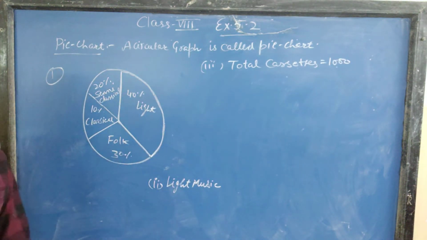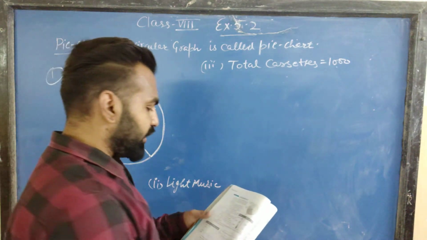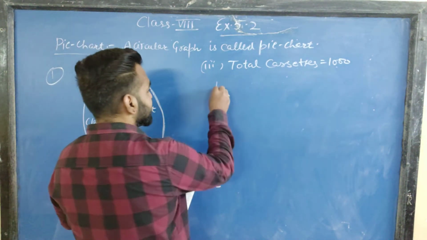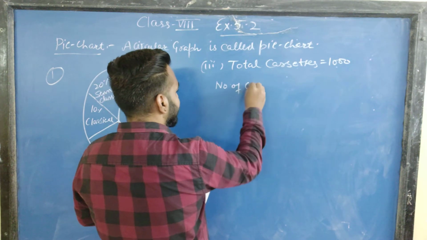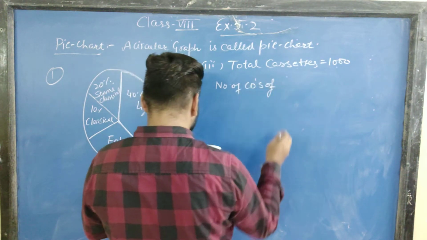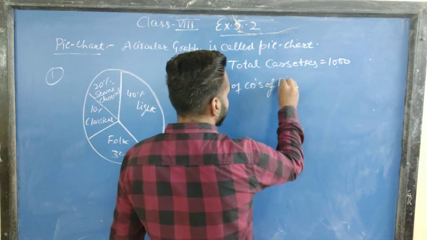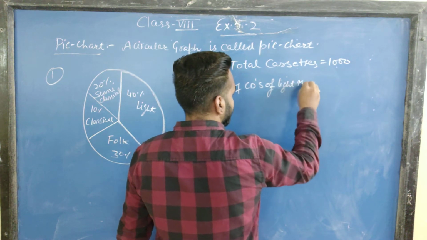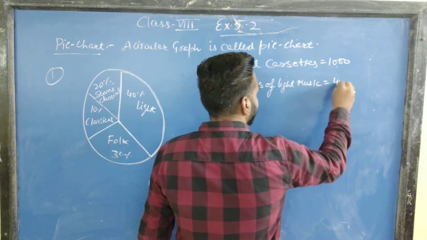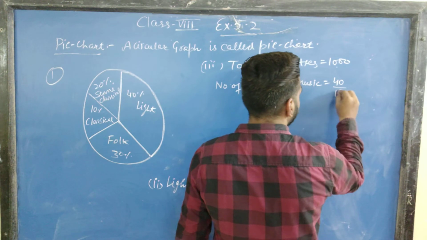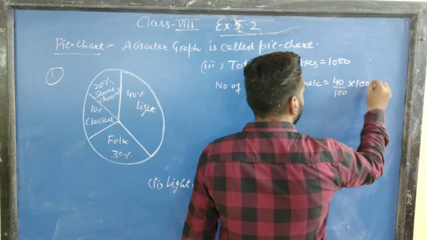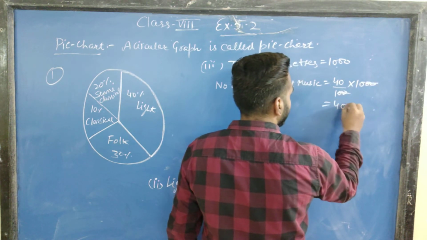Now we are given percentages, so we have to calculate the number of CDs. The number of CDs of light music will be equal to 40% of 1000. So 40 by 100 into 1000. This will be equal to 400.